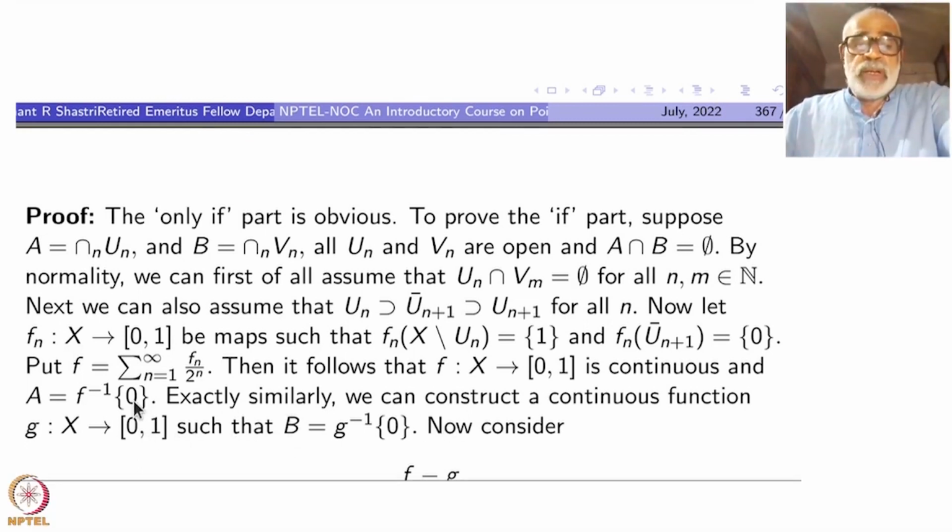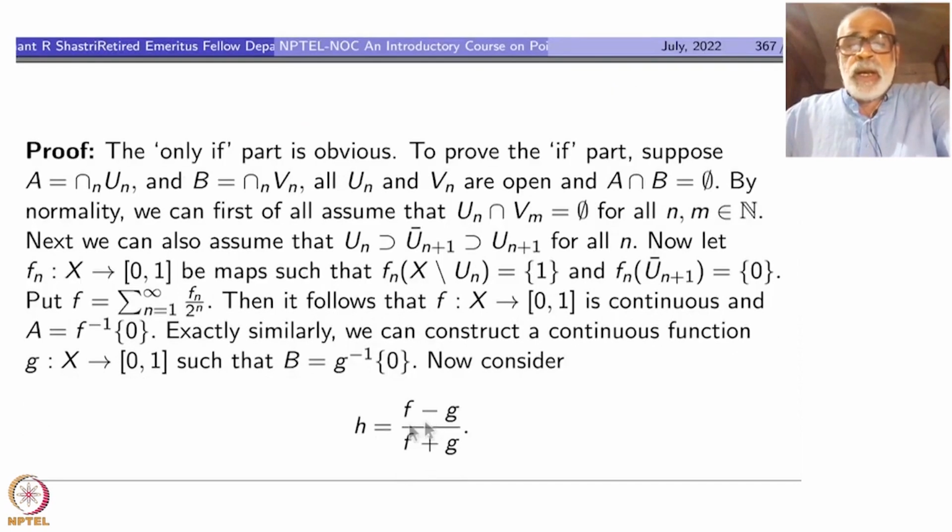So this function f is such that its inverse image of 0 is A, and g is such that its inverse image of 0 is B. Now I want one single function such that the inverse image of minus 1 is A, and of plus 1 is B, or the other way around.